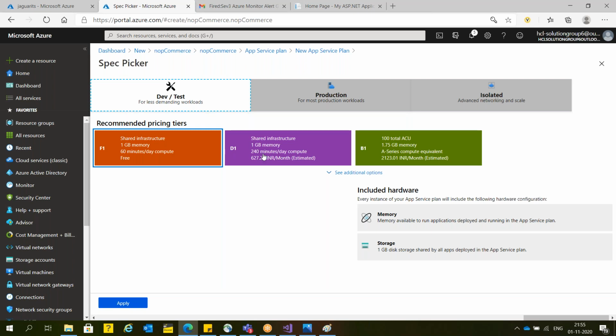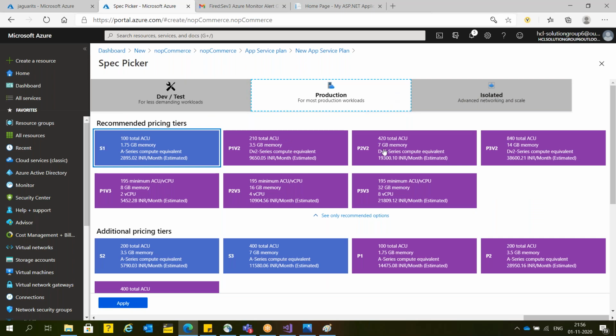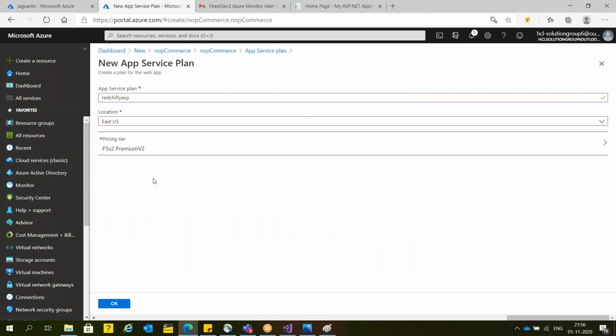Here you can go up to 250. Here this is free of cost. Here you people have to pay a certain amount like 600 rupees per month. Here 2100 rupees per month, but with certain validation. Now suppose guys I'm going with the P3V2 where I'll get the better ACU. Okay, and select. I'm going to click on OK button.